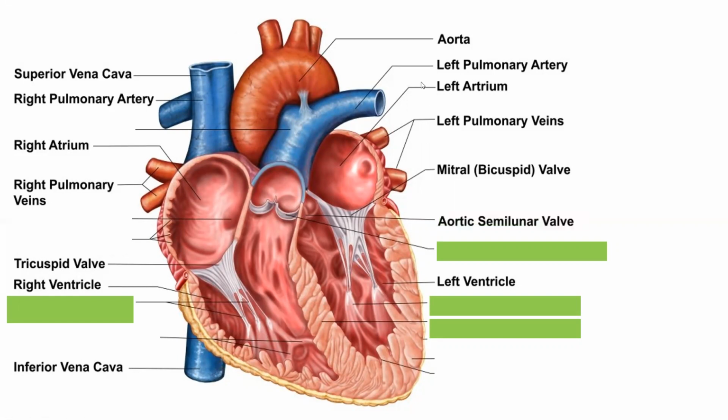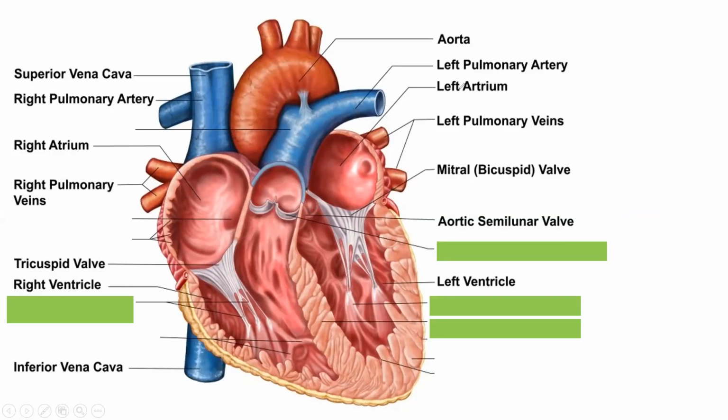Valves are also found at the origin, or at the start, of the arteries from the ventricles. So the valve which is present at the base or at the start of the aorta is called the aortic semilunar valve. Now it is called semilunar because it is like a half moon. It is called aortic because it is present in the aorta. The aorta starts from the left ventricle, and exactly at its starting point the valve is present, called the aortic semilunar valve.